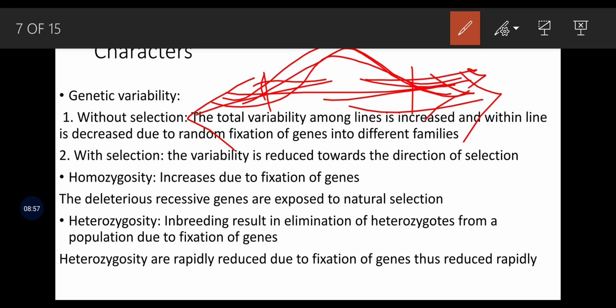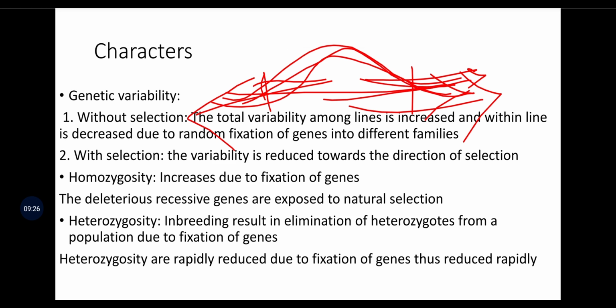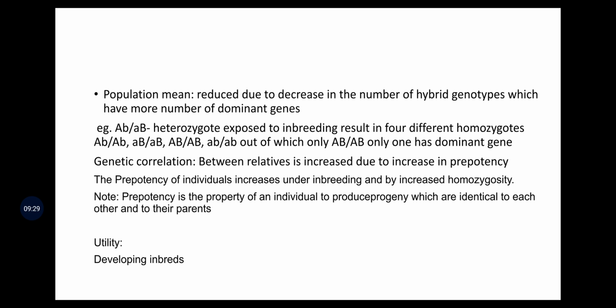That means selection is going either in a positive direction or in a negative direction, so directional selection is operating here. In this case, homozygosity increases due to fixation of genes. Deleterious recessive genes are exposed to natural selection, so that they are eliminated. Then heterozygosity decreases in a population due to fixation of genes. Heterozygosity is rapidly reduced due to fixation of genes. Population mean is also reduced